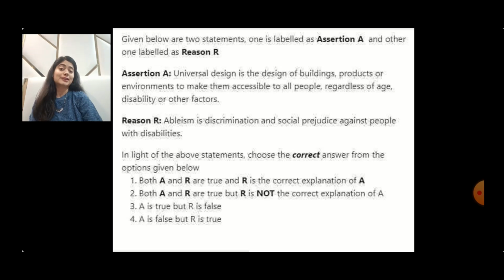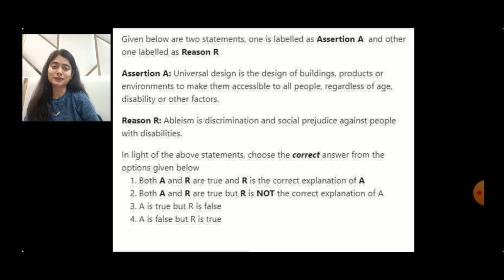Now, let's look at our first two options. Both A and R are true, and R is the correct explanation of A. Absolutely not. R is not the correct explanation of A, since reason has got nothing to do with assertion. Both A and R are true, but R is not the correct explanation of A. Absolutely.